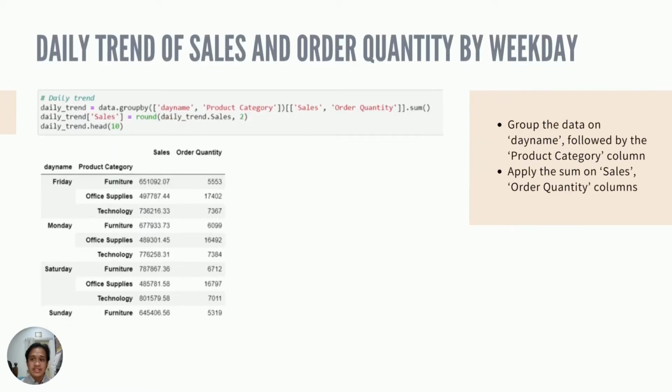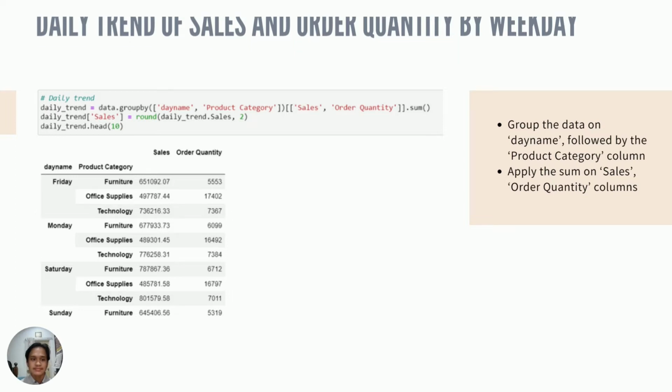Next, we analyze the daily trend sales and order quantity by categorizing the data based on day name and product category. We make sure that we use the same grouping methods as before to aggregate the value and to round the sale to 2 decimal places to match our currency.